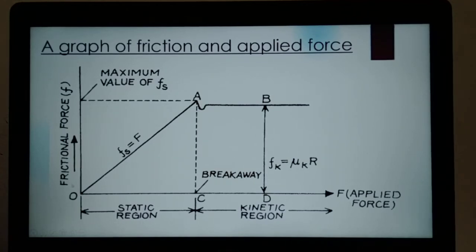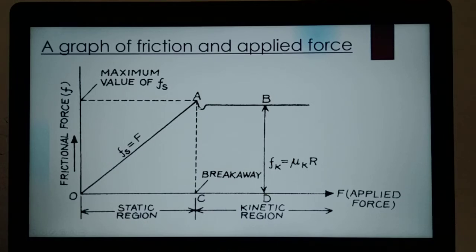From O to C, as the applied force increases, frictional force is equal to F. As F increases, frictional force also increases up to the point A. At the point A, Fs will become maximum, that is the limiting friction. After that, as you keep increasing the applied force, frictional force decreases, slightly increases and remains constant after that.